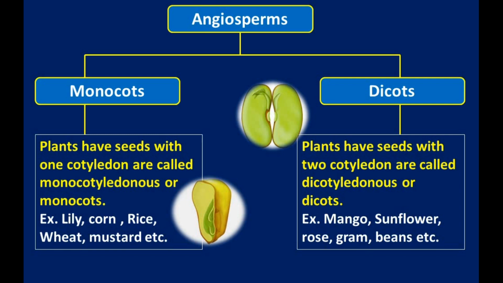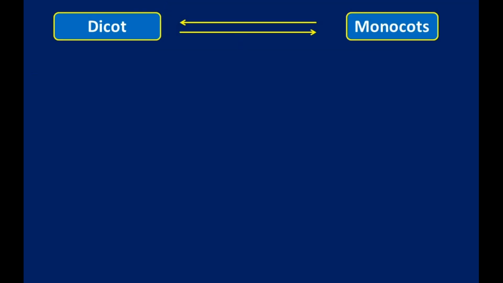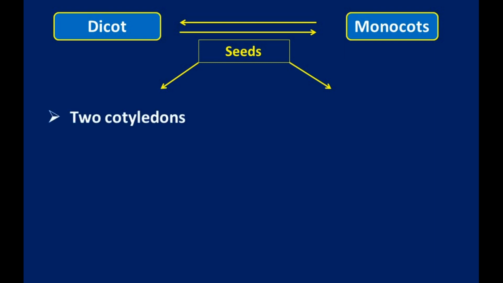Now let's see the difference between monocot plants and dicot plants. How can we identify them? We can identify these plants on the basis of their type of seeds, stem, leaves and flowers. Firstly, the seeds. For a dicot plant, the seeds have two cotyledons.